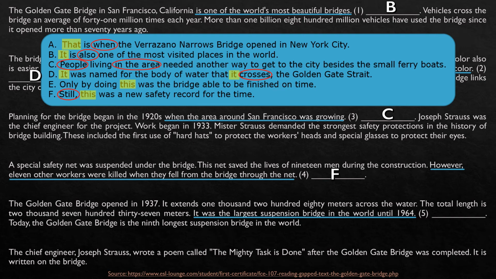So let's take a look. We can see that, for example, in letter A, they have the expression "that's when." So we were talking about time, and so we could compare, okay? And that's when the Verrazano Narrows Bridge opened in New York City, okay? So this is letter A. And the text ends this way. The chief engineer, Joseph Strauss, wrote a poem called The Mighty Task is Done after the Golden Gate Bridge was completed. It is written on the bridge.